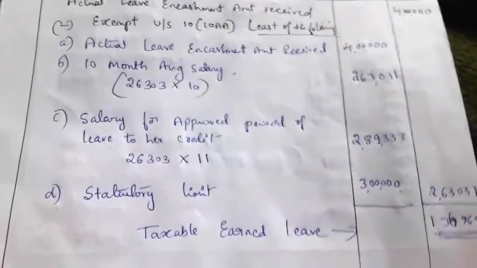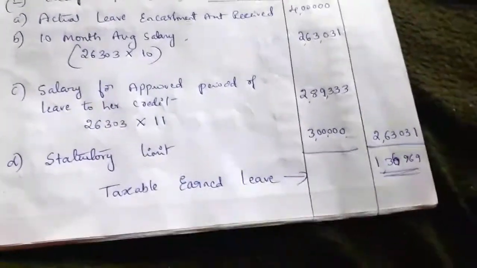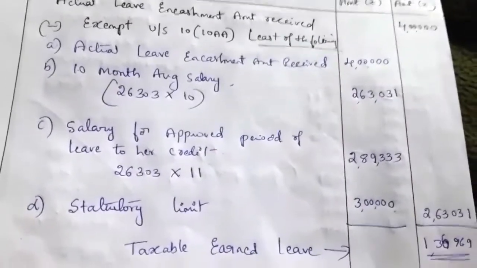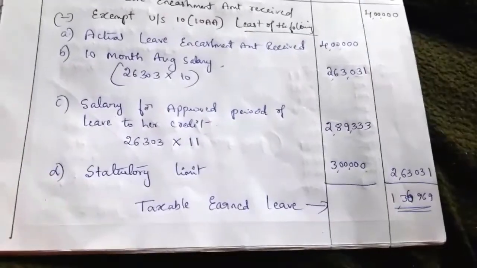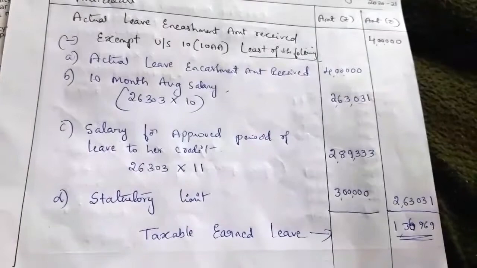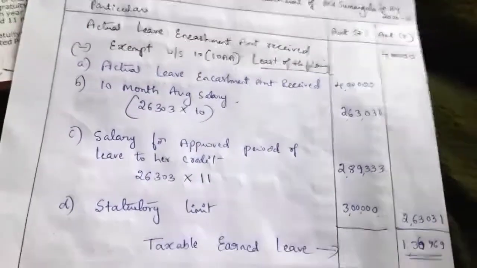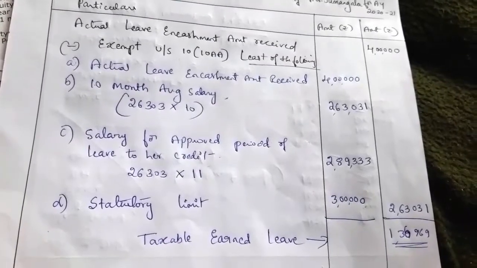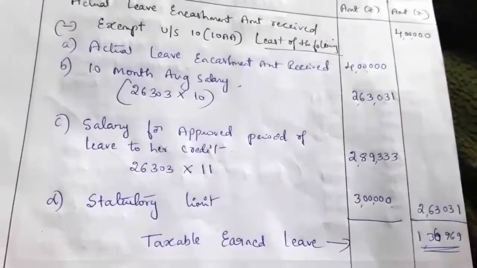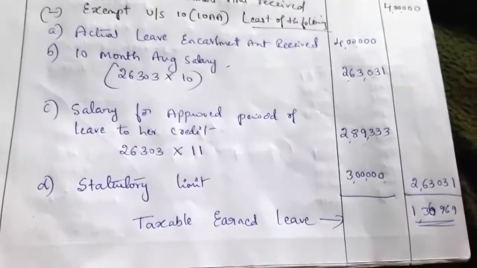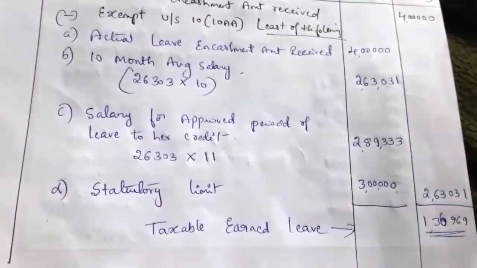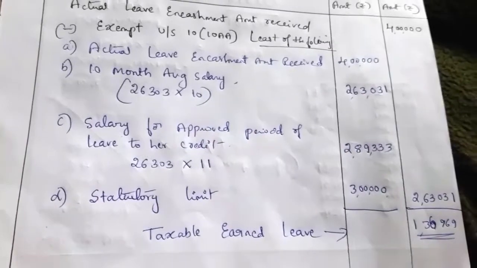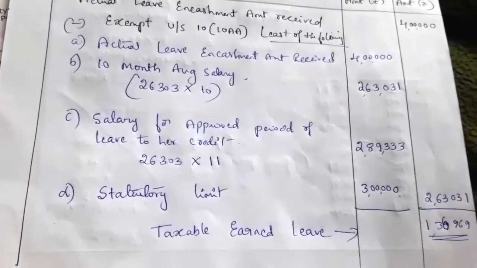Earned leave can be converted into money, and it can be utilized while in service. Earned leave can be utilized during the time of service for personal use. If it is unutilized, then she can encash that leave, means she can convert that leave into money, and it will be treated as income to her.